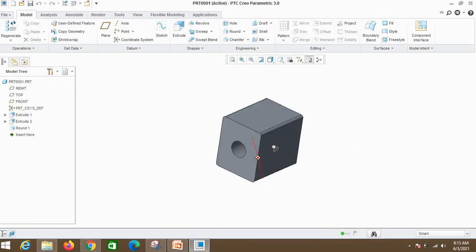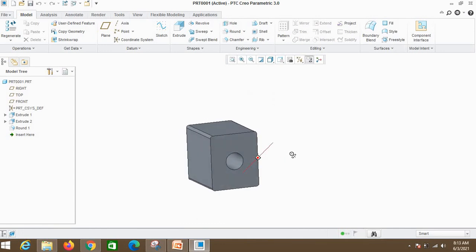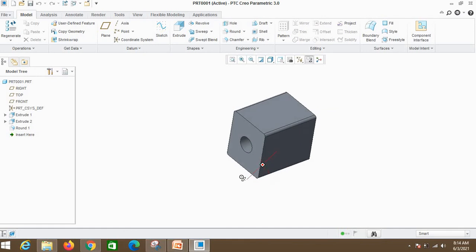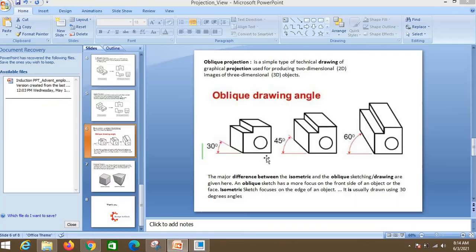Okay, but in oblique projection, one of the faces is kept on the front side, and another face is just kept tilted. It is an isometric drawing only, but in isometric drawing, the faces are tilted like this one and this one. But in oblique drawing, the front face is parallel to the plane of projection, and just another area of the part is tilted by 30 degree, 45 degree, or 60 degree. See, so we can tilt like that only. Okay, so it is a simple drawing process only, which is a type of isometric projection.